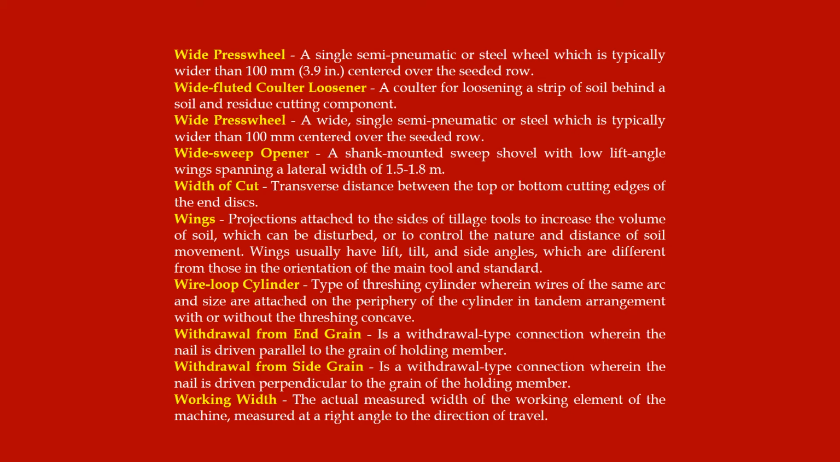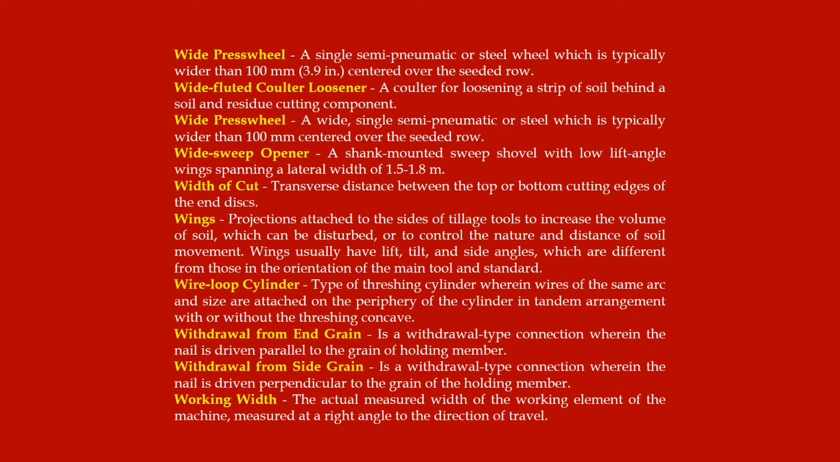Wide press wheel, a wide, single semi-pneumatic or steel wheel which is typically wider than 100 mm centered over the seated row. Wide sweep opener, a shank-mounted sweep shovel with low lift angle wings spanning a lateral width of 1.5 to 1.8 meter. Width of cut, transverse distance between the top or bottom cutting edges of the end discs.